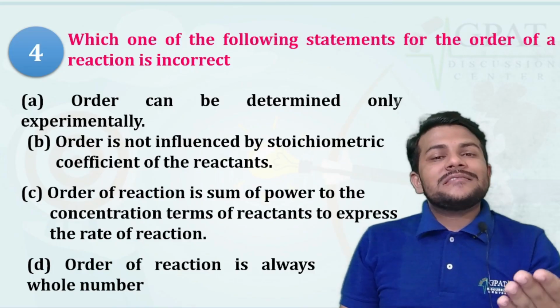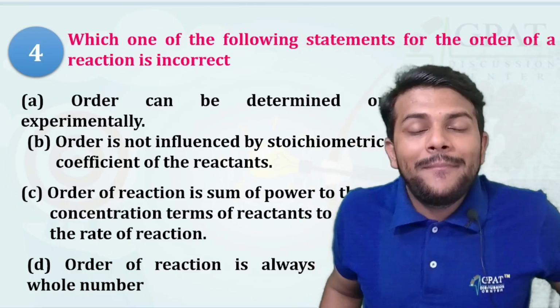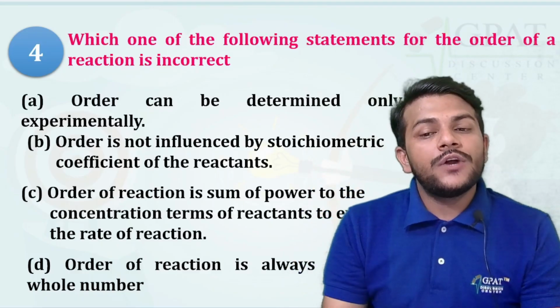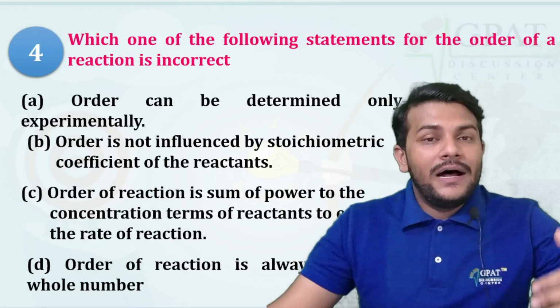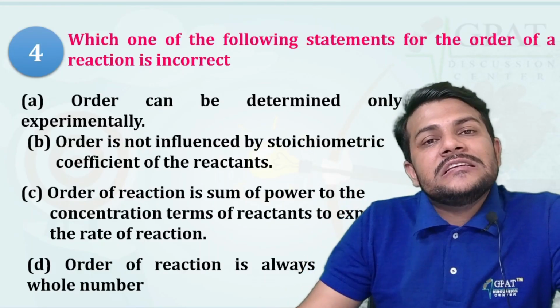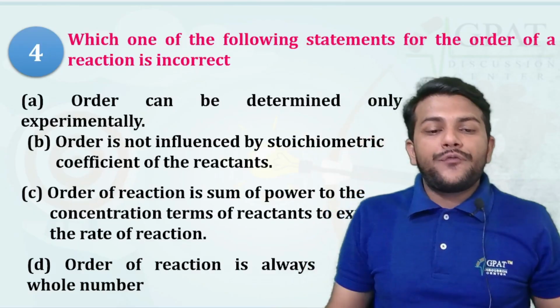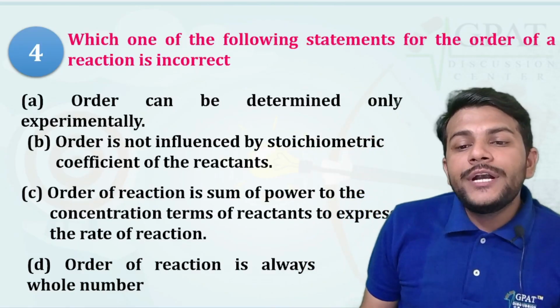So initially we had started like chemical kinetics, that is a branch of physical chemistry that is dealing with the rate of reaction. So rate of reaction, that is the rate by which the reactant is decreasing and the product is increasing. So that is the rate of reaction. Next, like what is the order of the reaction?